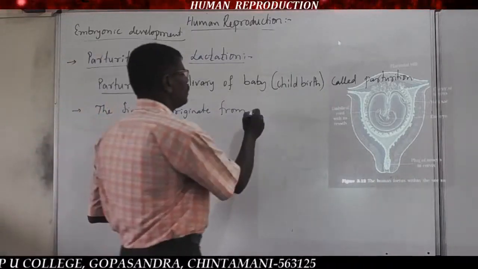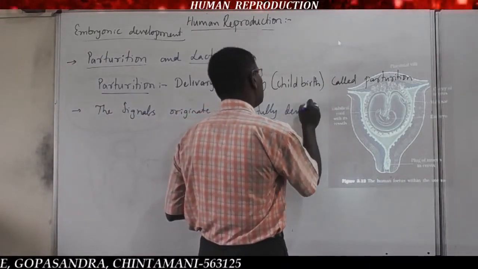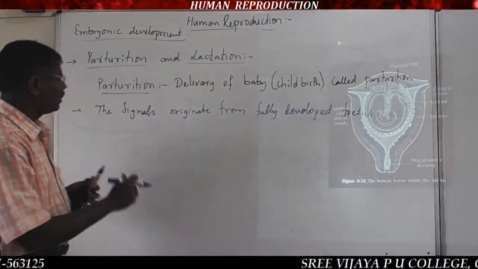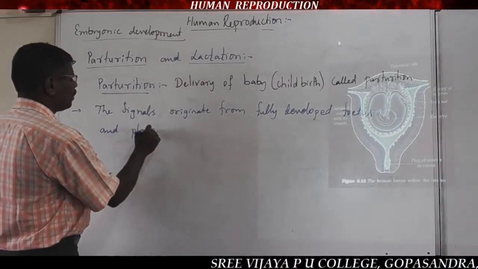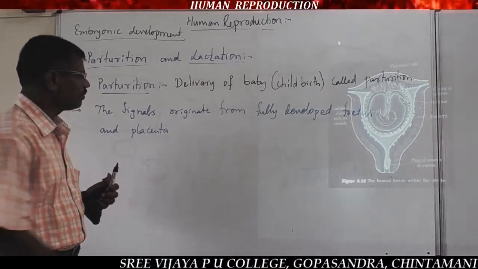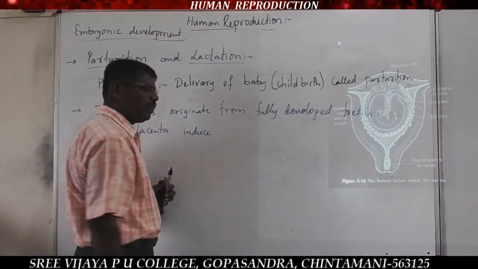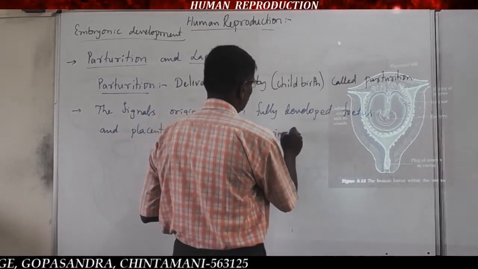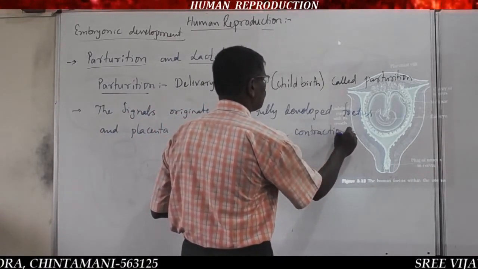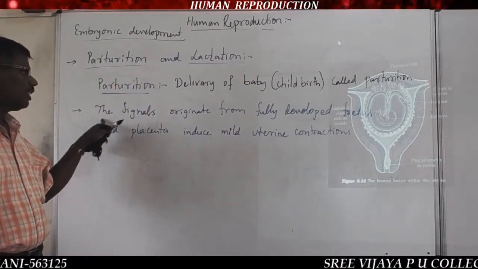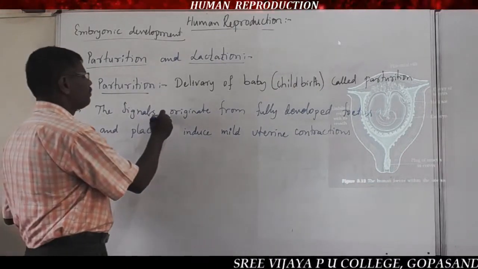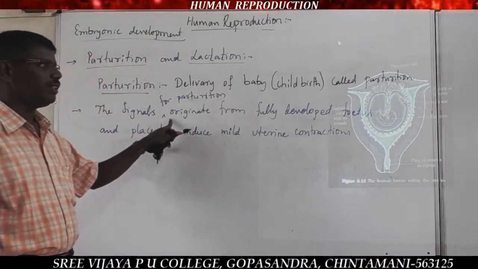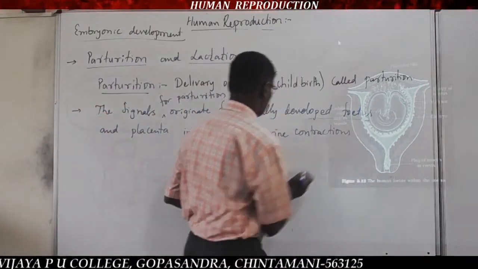The signals for parturition originate from the fully developed fetus and placenta, which induce mild uterine contractions.